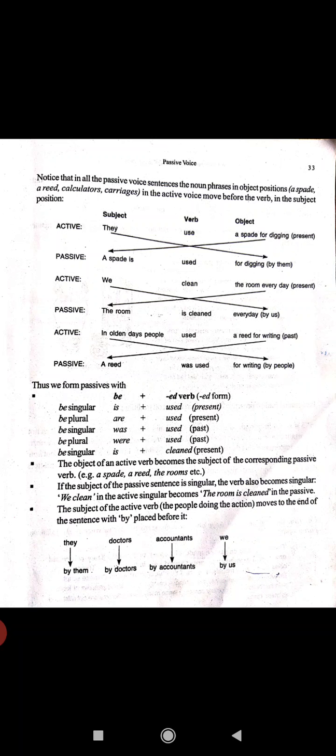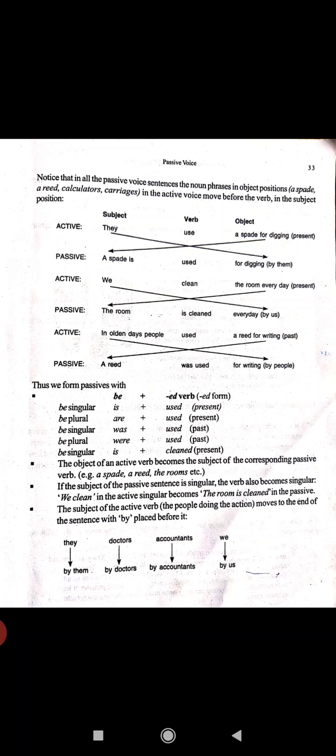passives with be: singular is plus used, present. Be singular or plural, or plus used, present. Be singular was plus used, past. Be plural were plus used, past. Be singular is plus cleaned, present. Past tense.